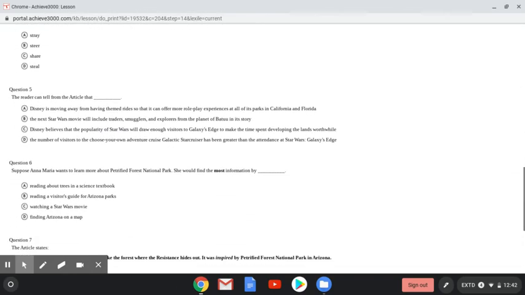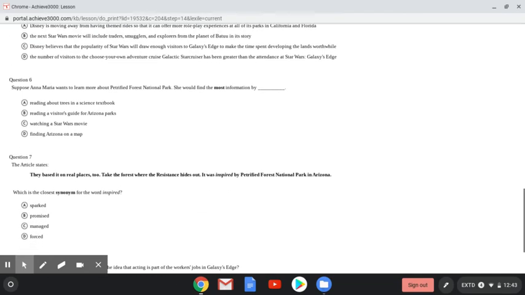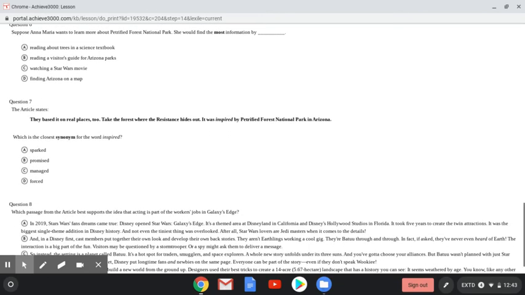And then question 5, the reader can tell from the article that. This is an example of an inference question. It doesn't actually answer it, but it's something that you can conclude after reading the article. Question 6, suppose Anna Maria wants to learn more about Petrified Forest National Park. She would find the most information in. There's 4 choices. Where would you find information about a national park?